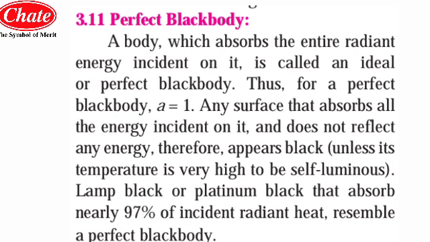So students, now we will learn about the perfect black body. A body which absorbs the entire radiant energy incident on it is called an ideal or perfect black body. Thus, for a perfect black body, A is equal to 1. Your A means the absorptivity, the extent of absorption, is equal to 1. Any surface that absorbs all the energy incident on it and does not reflect any energy therefore appears black, unless its temperature is very high and it is self-luminous.